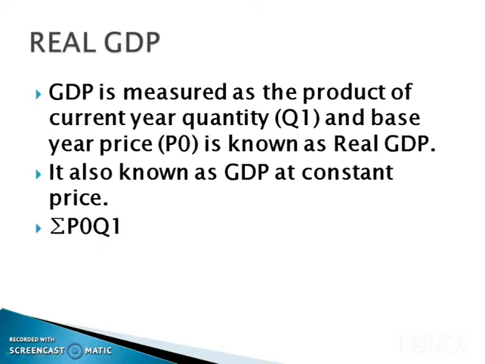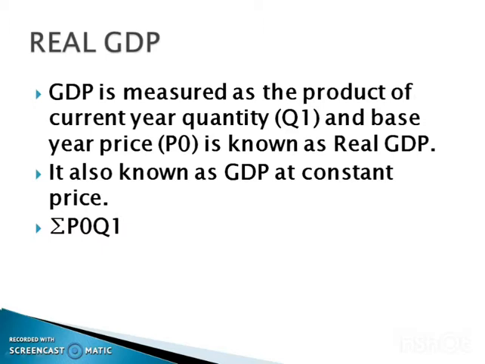That's why real GDP is also known as GDP at constant price. It is denoted by sigma P0 Q1. Sigma indicates sum, P0 is the price of the base year and Q1 indicates the quantity of the current year.